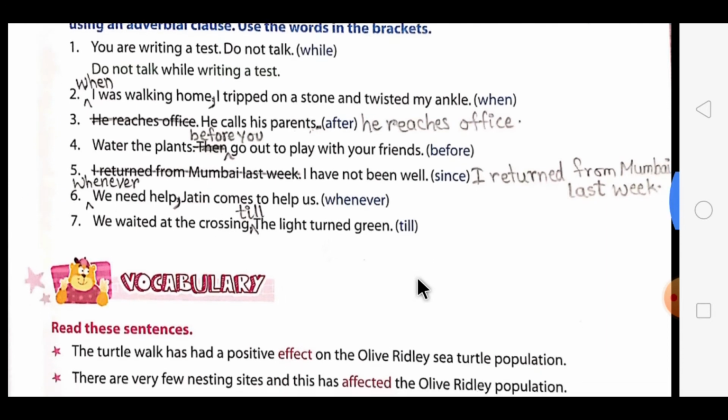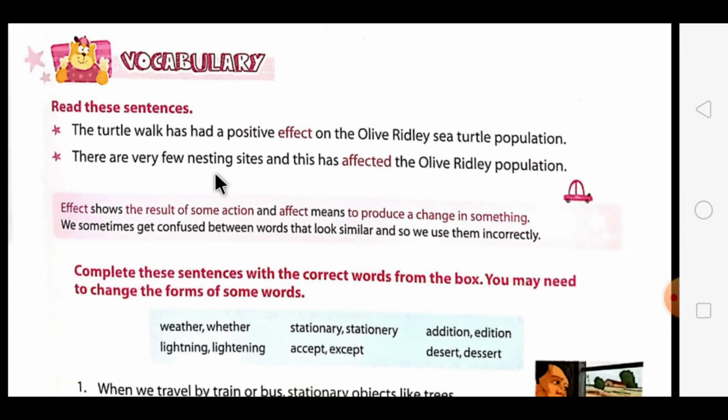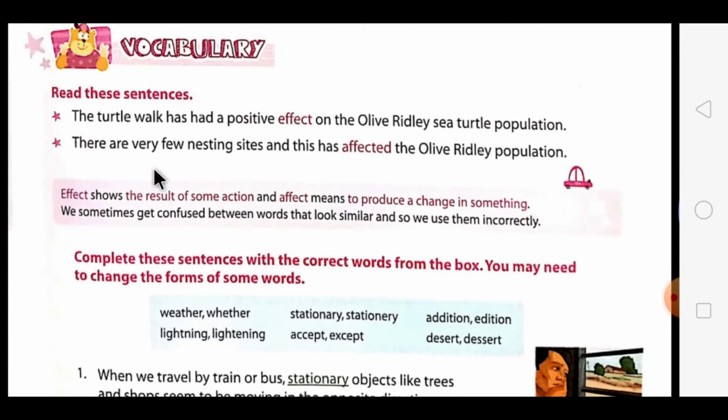Now next begins the vocabulary part. Let's have a look at the two examples which are given over here. The turtle walk has had a positive effect on the olive ridley sea turtle population. Now the second one is, there are very few nesting sites and this has affected the olive ridley population. Now here students, effect shows the result of some action which is highlighted in the first sentence, and affect means to produce a change in something.